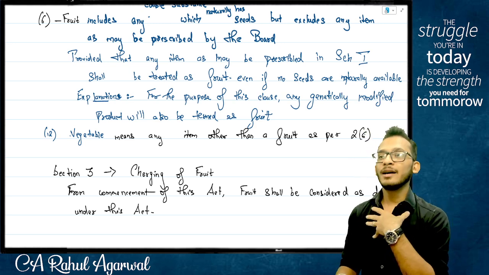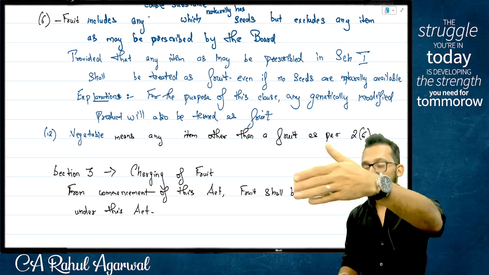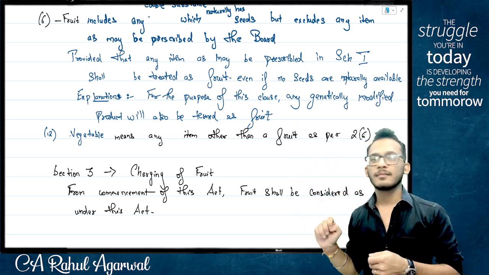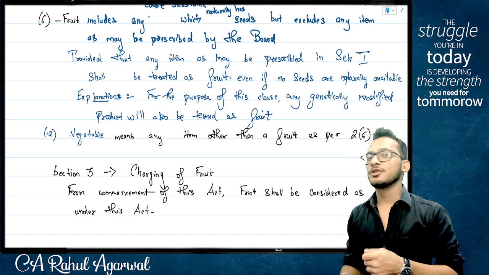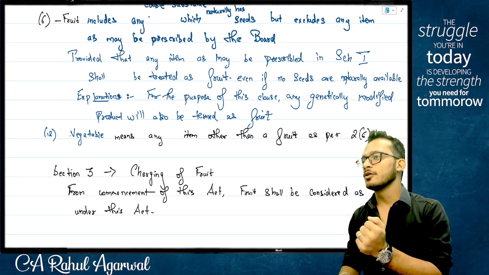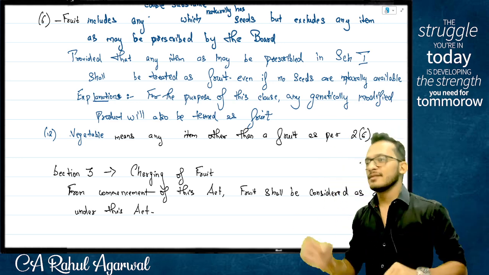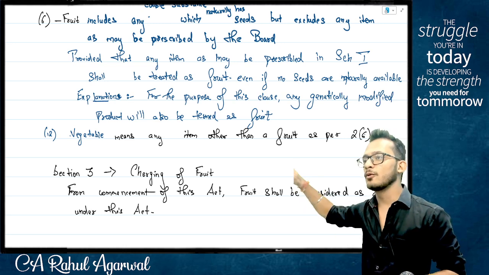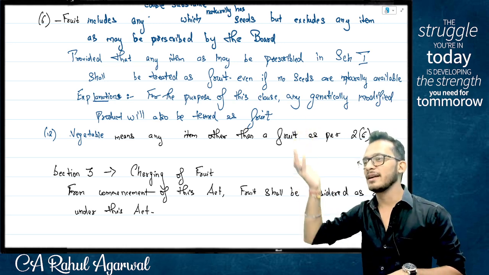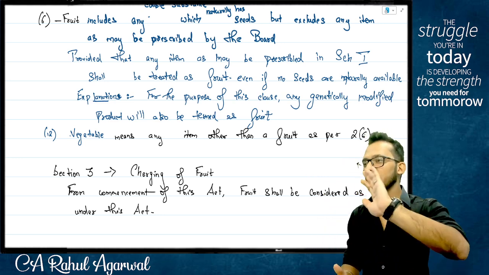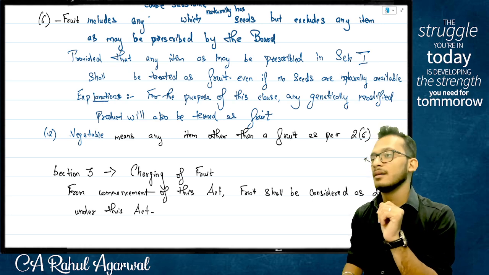So I now have a problem because I have defined what is fruit. You and I have taken so much effort. 2 hours we have spent on this to just write 4 lines. Yes or no? Tomorrow we should ensure that someone follows it also. Because tomorrow if you go to the market and someone says the fruit act is there, which tells what is a fruit, he comes and says yeah, it tells, but who cares? I still want to call it vegetable. That's my mood.